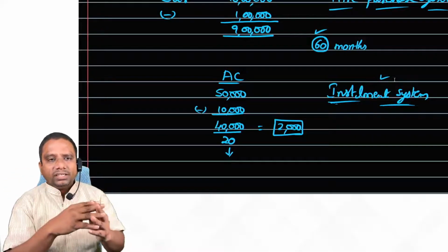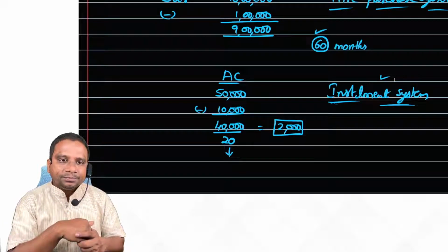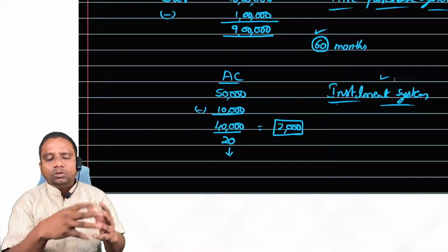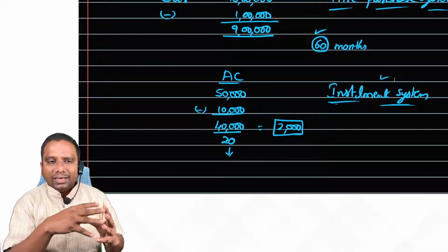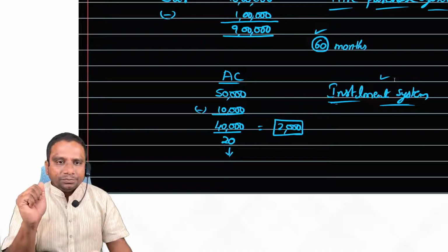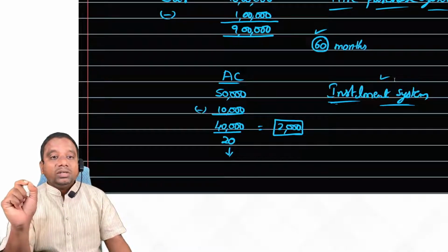Just ask your parents whether this was purchased with full cash or in installments. The same for a laptop or other electronic gadgets, iPhones, iPads. Just ask your parents how these gadgets were purchased. They may say in installments. Yes, that is the installment system.